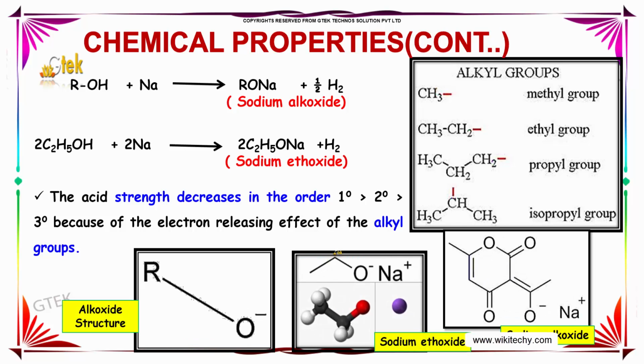Now let us study the important reactions for the formation of sodium alkoxide and sodium ethoxide. This is nothing but an alcohol reacted with sodium metal to form RONa, also known as sodium alkoxide. And as a byproduct, we obtain half a mole of hydrogen. Similarly, taking 2 moles of ethanol with sodium metal results in the formation of sodium ethoxide and hydrogen. The acid strength is in the order of primary greater than secondary greater than tertiary because of the electron releasing effect of the alkyl groups.